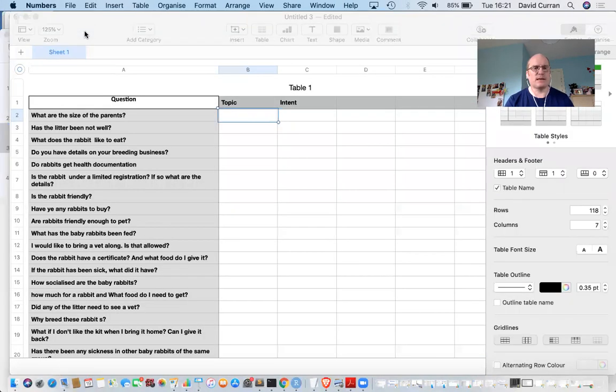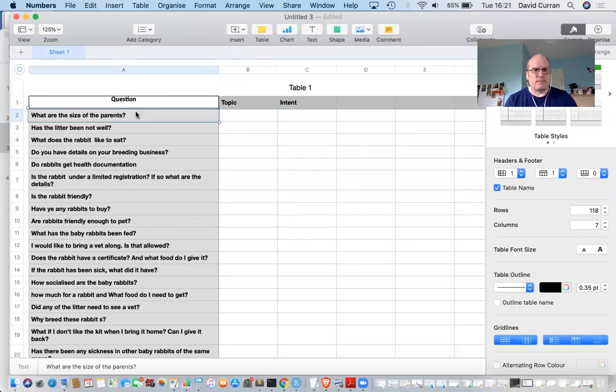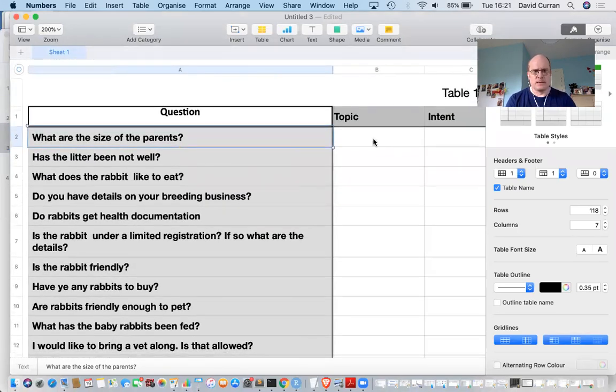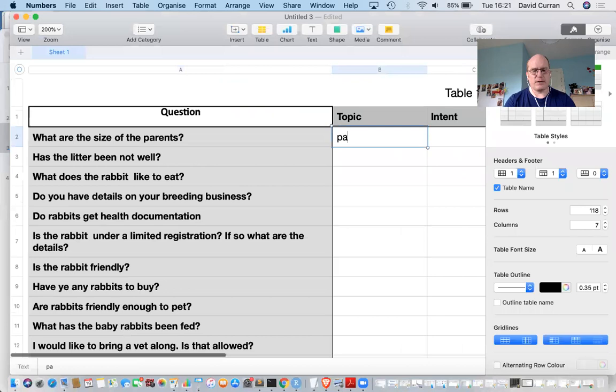Okay, so let's have an example of what this would be. I might increase the zoom in case that helps people. There we are. What size are the parents? What topic is that? I'm guessing parents.